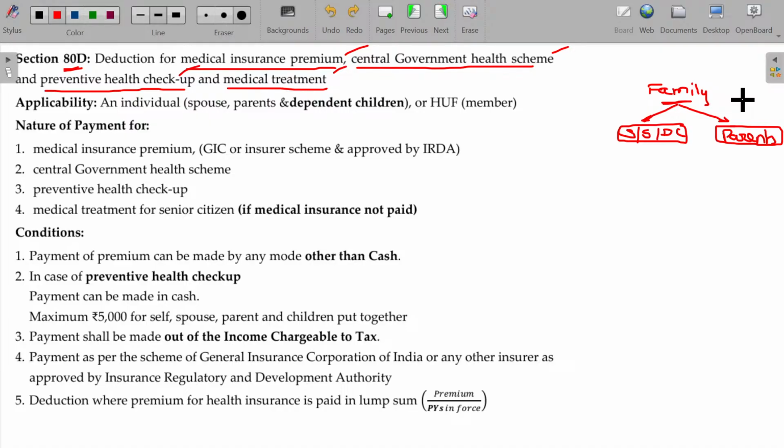Now in this block, we may have a senior citizen or other than senior citizen. Assume the scenario of not being a senior citizen.